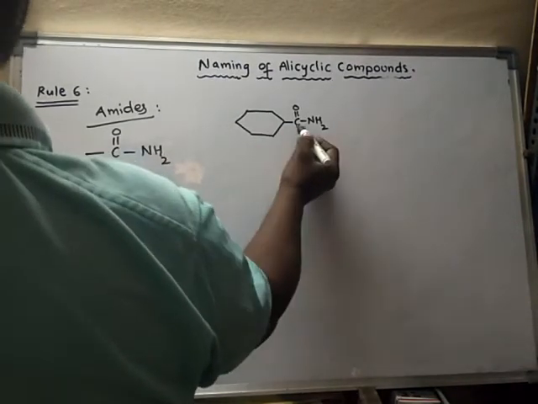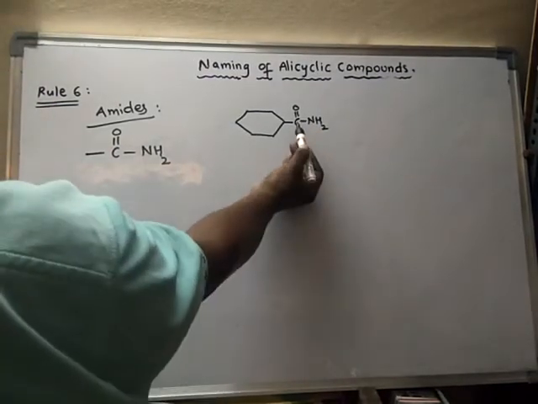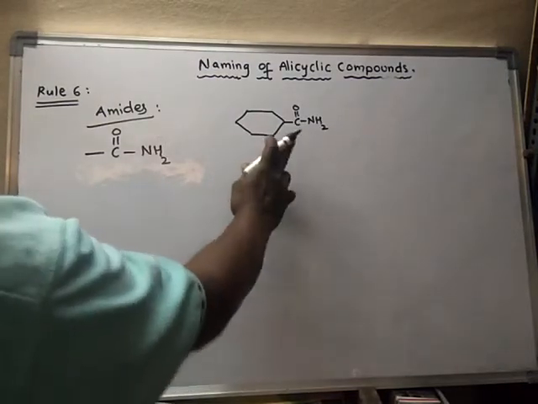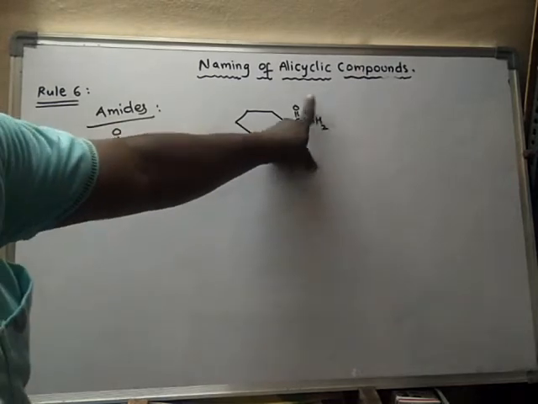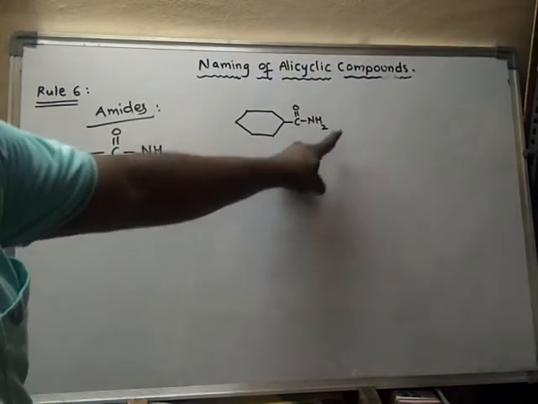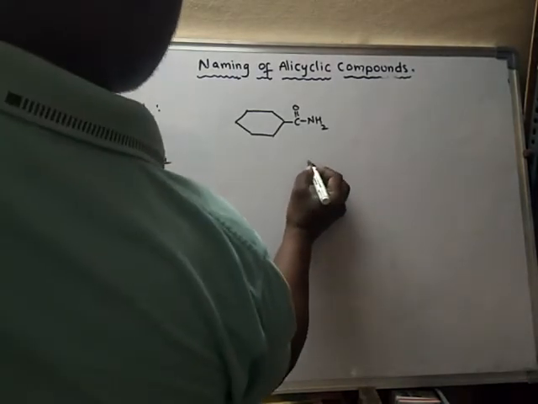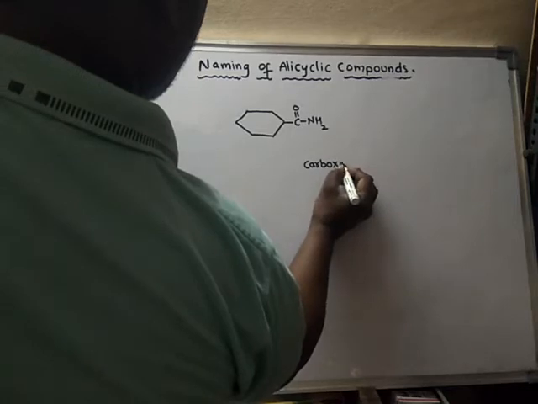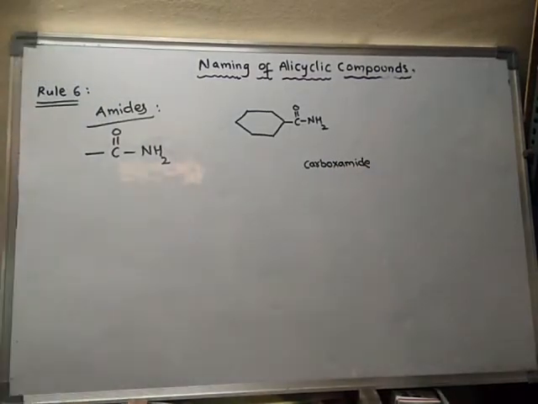Now the name of the compound is like this. This is called carboxamide. This carbon is not part of the ring, hence we should not write this carbon in the ring. So the name will be like this. This part is called carboxamide.